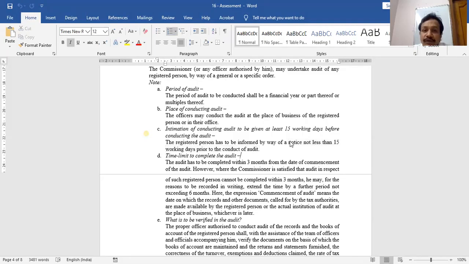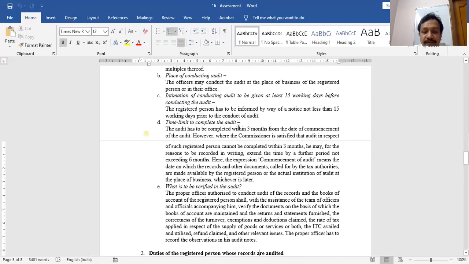Time limit to conduct the audit by the commissioner: 3 months. Audit has to be completed within 3 months of the commencement of the audit. But if the commissioner is satisfied that some extension is required, then extension may be given, not orally, but for reasons recorded in writing. These things are necessary to make sure that taxpayers are not harassed by the department.